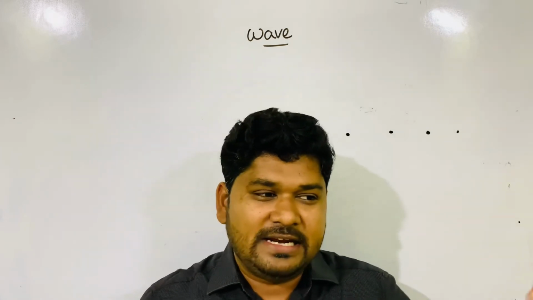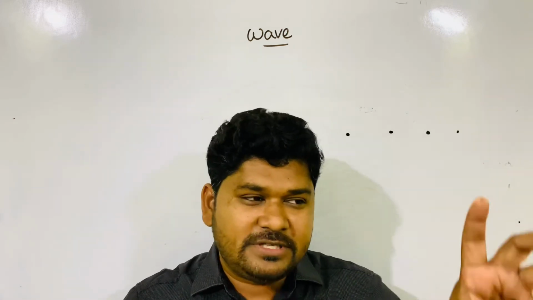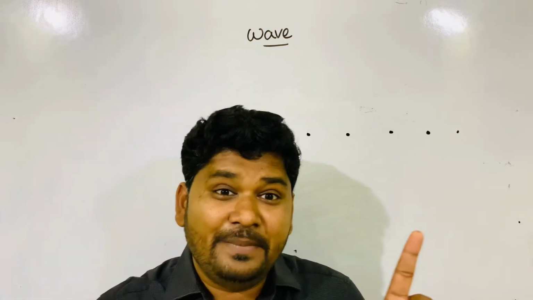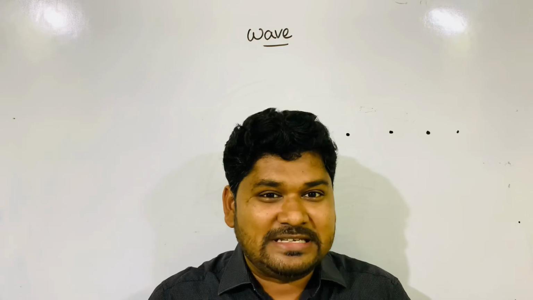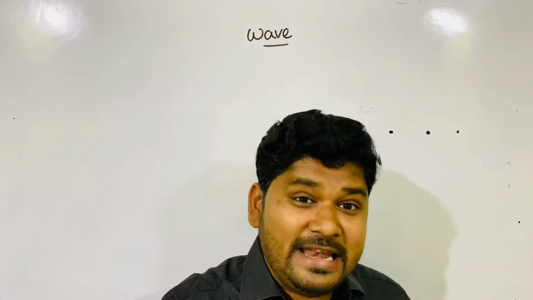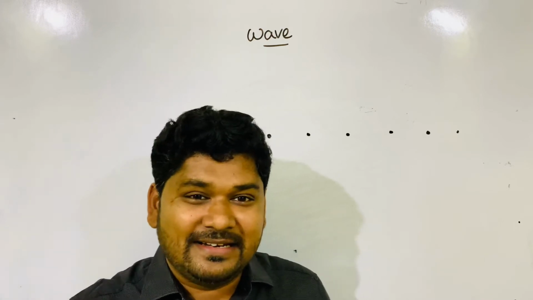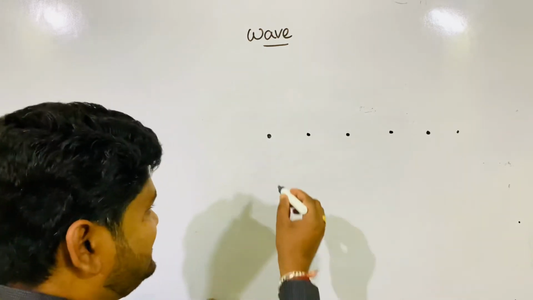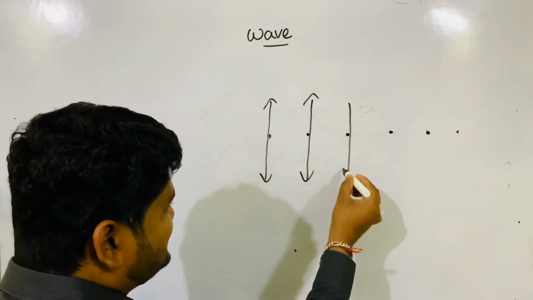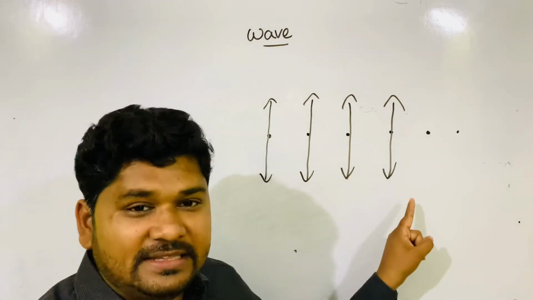One pendulum oscillates. A ball at the center of earth oscillates. A body on the surface of water oscillates. But here not one, here many. The difference between oscillation and wave is that in oscillation it is one, but in wave many oscillate. This oscillates like this, then the next oscillates like this, then the next. So all oscillate one after the other.